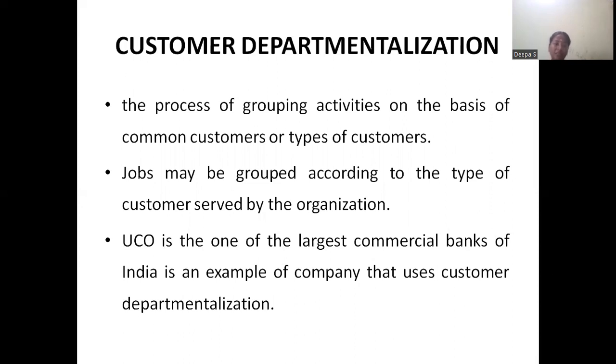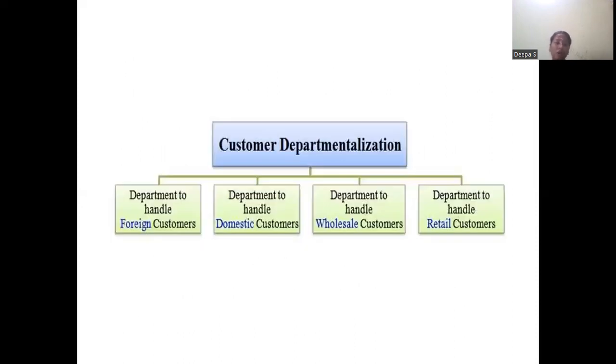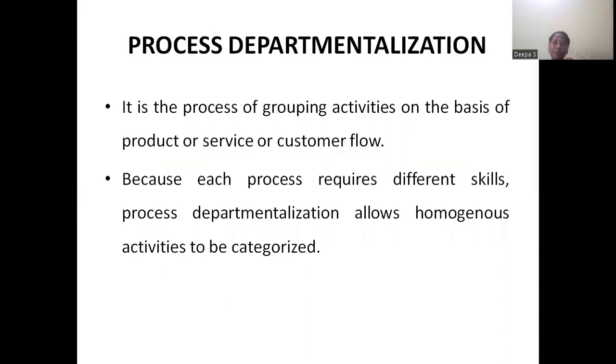The best example is UCO. UCO is one of the largest commercial banks. They have different types of customers, so here they handle the customer as a retail customer or a wholesale customer, or a domestic or a foreign customer. They will just be providing the services to the customers. So this is done on customer departmentalization.